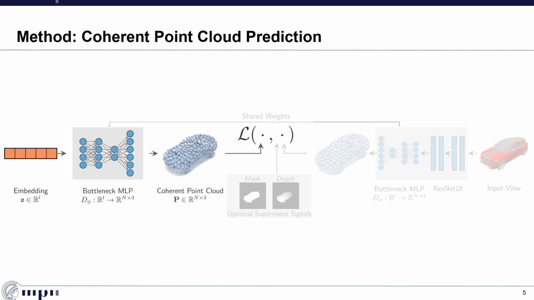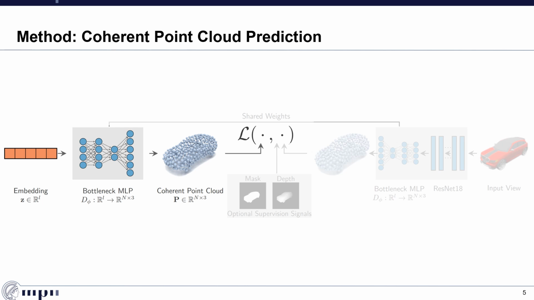We employ a similar autodecoding approach to obtain coherent point clouds. With coherency, we describe that each point has an identity that should be consistent over different instances within the category. For example, if a certain point is at the left wheel of a car, it should be at the left wheel for every other car.